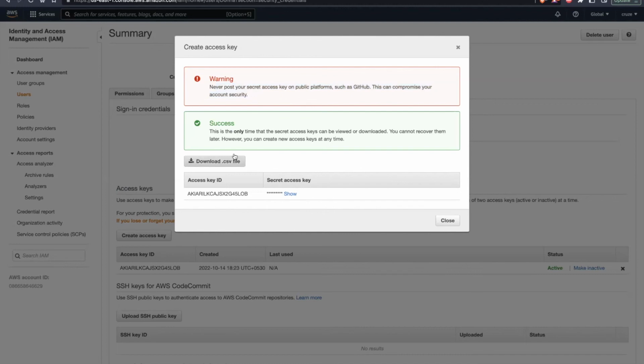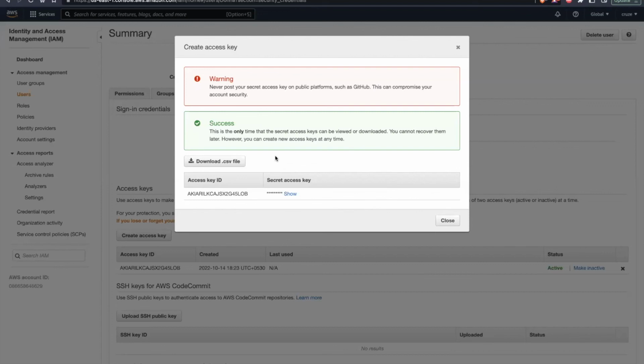Okay, and this is the only time you will see your access key details. You can download it in a CSV file format, but in the management console you will not be able to see this detail after that. So I have generated this access key ID and this secret access key. Now we will need a CLI to use this.